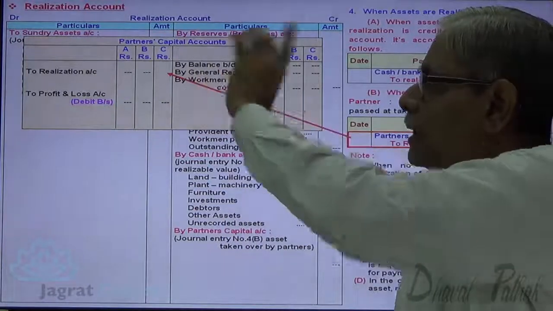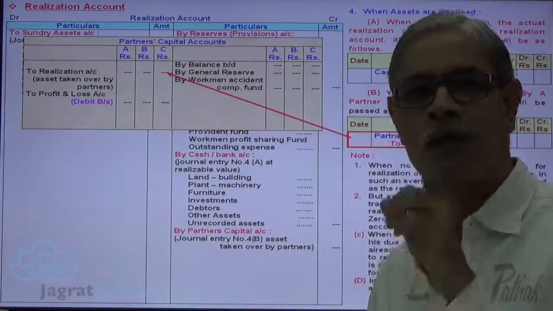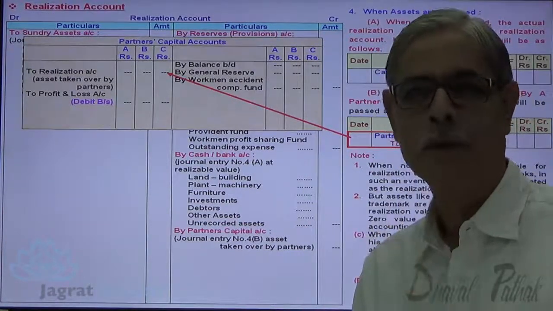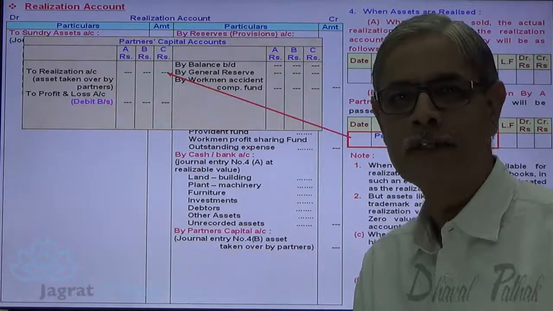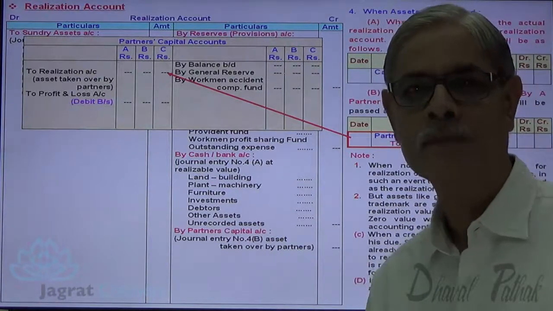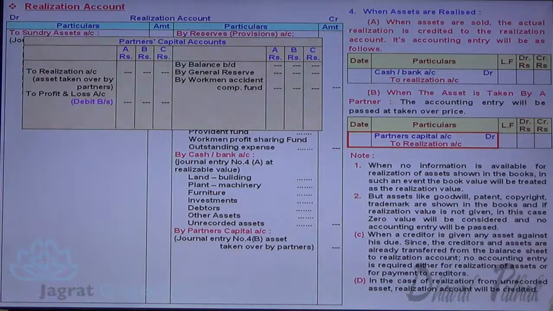Here I have debited C's capital account, presuming that the asset is taken by C. Here the amount to be debited is not the book value, but the agreed value. So the agreed value will be debited to C's capital account and the agreed value gets credited to realization account. That is known as realized value. Asset given for payment of liability, no entry.